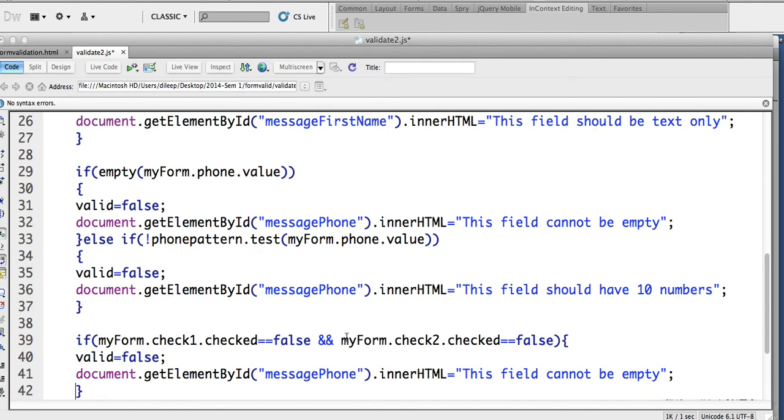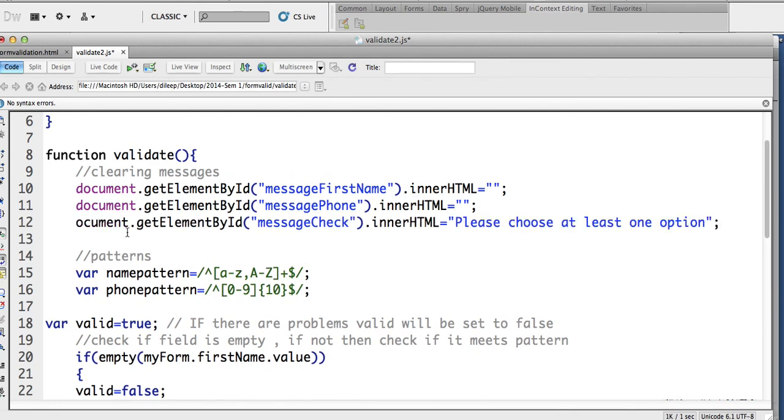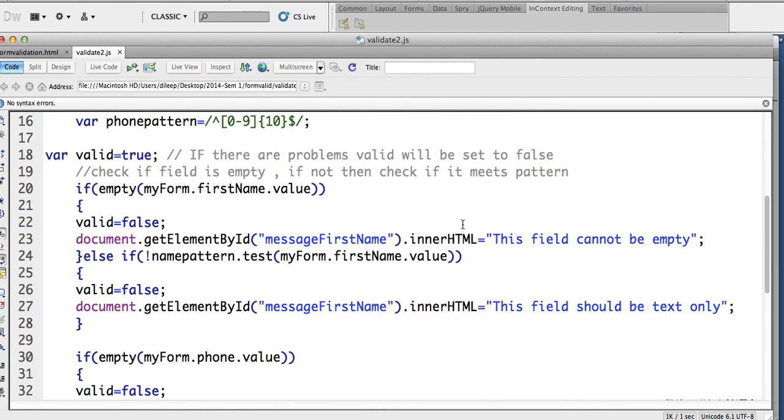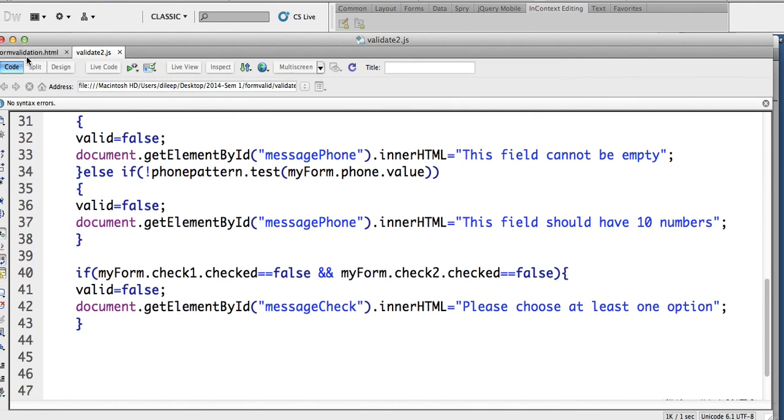and document.get element by ID, what is it called, message check. So message check is please choose at least one option. Okay, there you go. But again, because we are setting a message here at the beginning, don't go around putting this before, because otherwise your program will crash if it doesn't find message check. Let's reset it to empty. So let's see if this works.